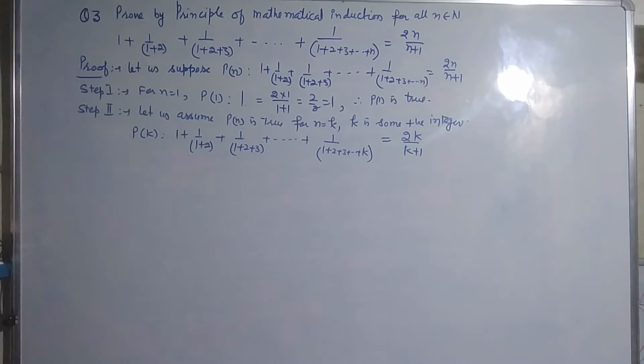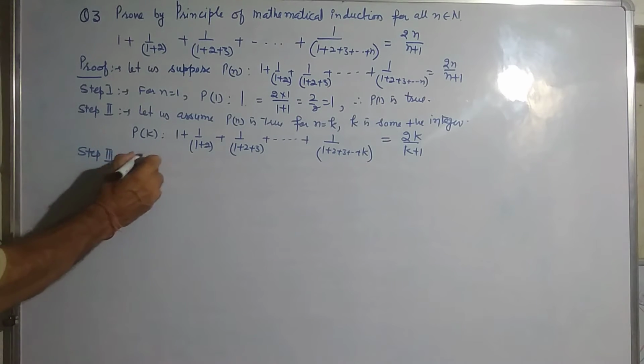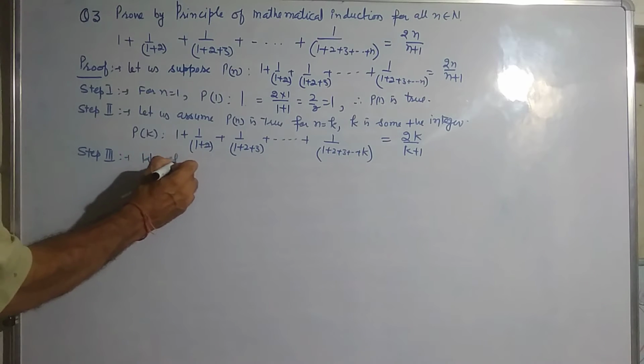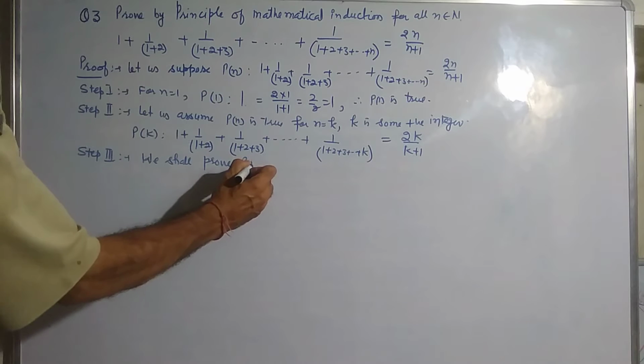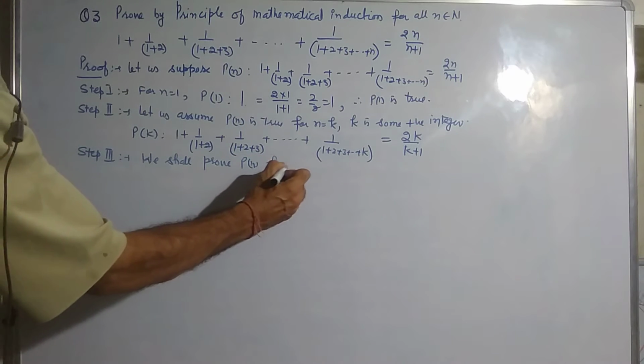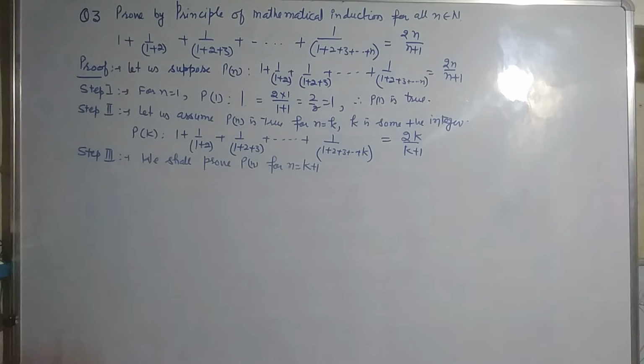This is step number 2. Now, in step number 3, we shall prove Pn for n equal to k plus 1. If all these 3 steps are true, then the statement will be true for all values of n.